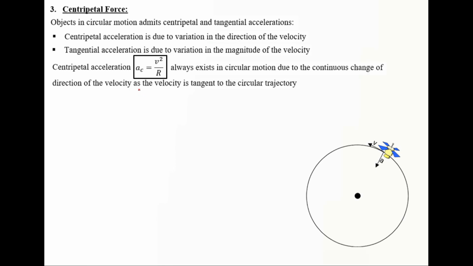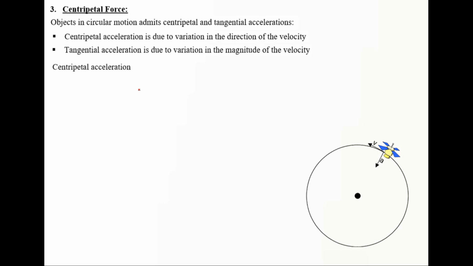It always exists in circular motion due to the continuous change of direction of the velocity, as the velocity is tangent to the circular trajectory. So whenever we're talking about circular motion, we cannot neglect acceleration. We always have acceleration, and this comes from the fact that, if you consider this animation back again, okay, it's not being repeated.